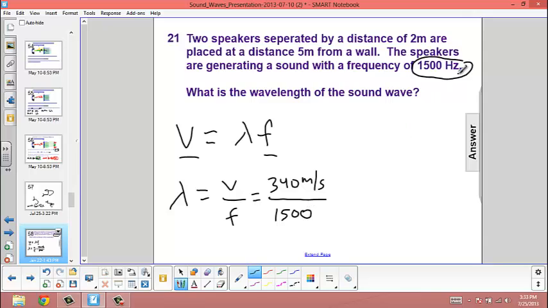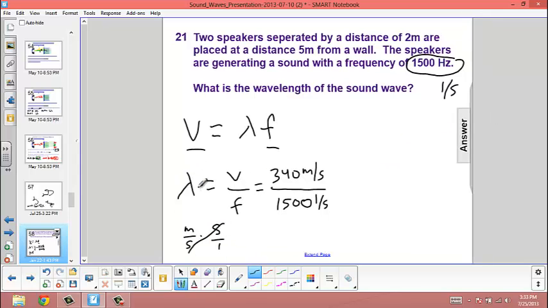1,500 hertz. Oh, which by the way has units of 1/seconds. And it's interesting, if we do meters per second divided by 1/seconds, we'll end up with, let's just show that, meters per second times the reciprocal of that, seconds over 1. Oh, we end up with meters. So wavelengths are measured in meters.